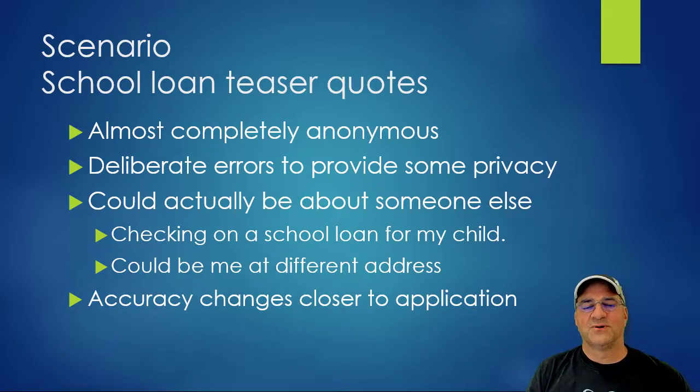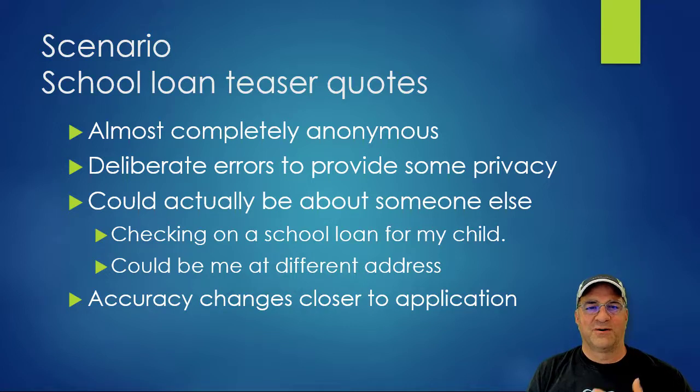So let's do the school loan teaser, right? This is where you go to a loan site and aggregator, and you can enter some data. It'll give you like 5 different rates for a school loan. Those are interesting because they're completely anonymous. We have no idea who entered the data. People may put deliberate errors in. I put other street addresses, right? I give a different email address. So there could be deliberate errors in the data that may or may not affect the business part of this, but they poison that data a little bit, whether deliberate or accidental.